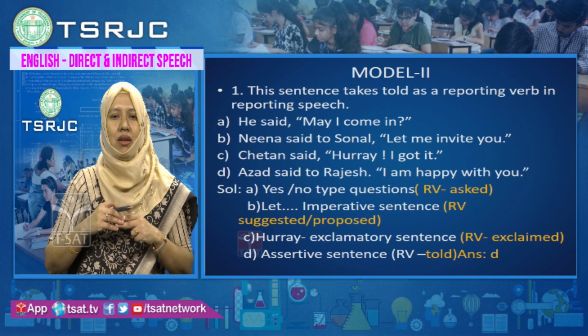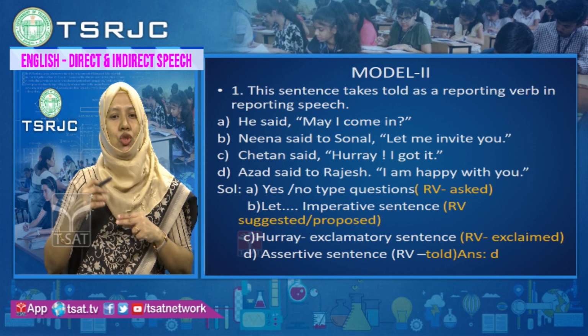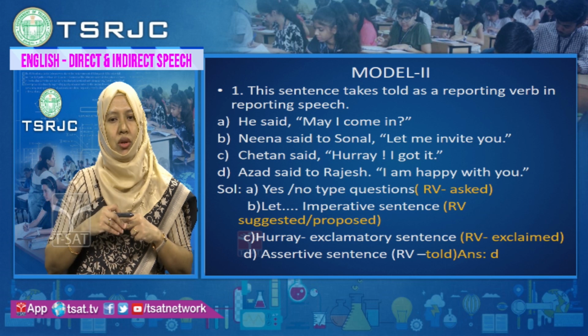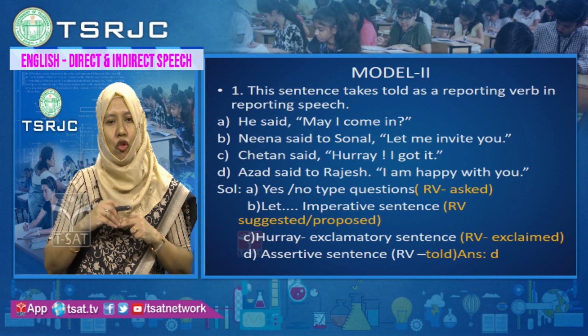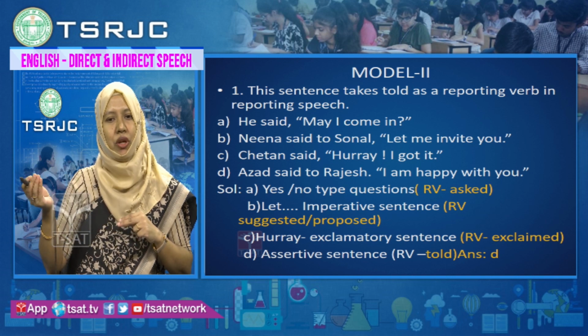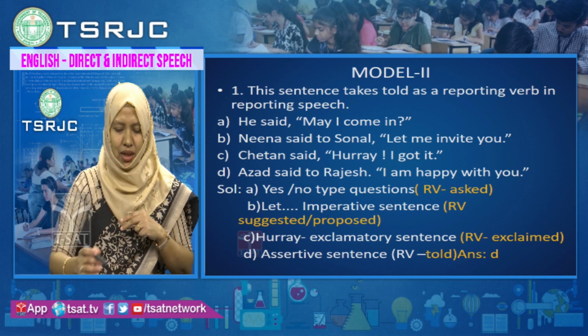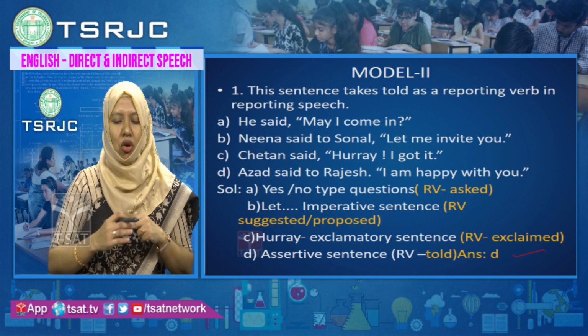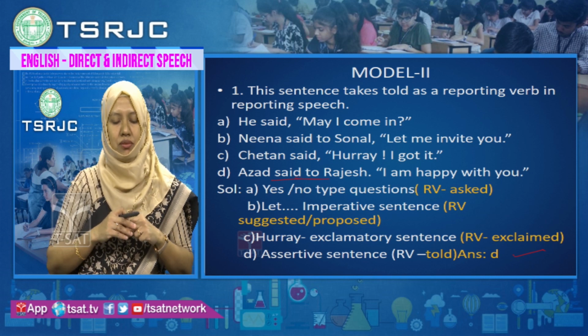Exclamatory sentences are there. In that, the reporting verb should be exclaimed. Chetan exclaimed, Dhoni exclaimed, etc. Whenever assertive sentences are there, you should use told. Said to changes to told. So here the correct reporting verb, told, is used in option 4. Azad said to Rajesh, I am happy with you. Azad told Rajesh that he was happy with him. Option D is the correct option. So this sentence takes told as the reporting verb.